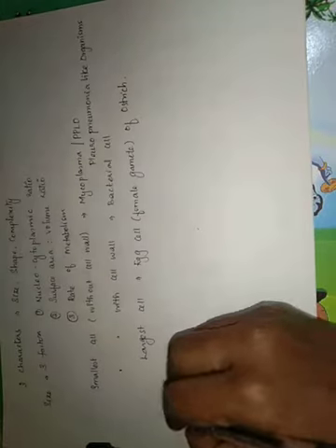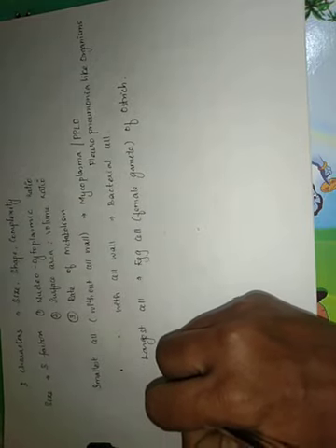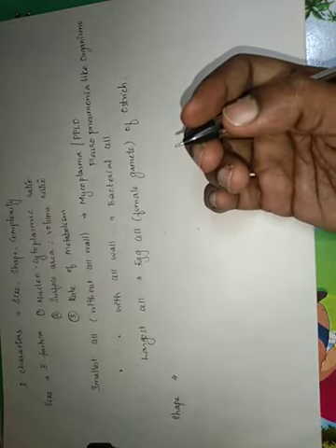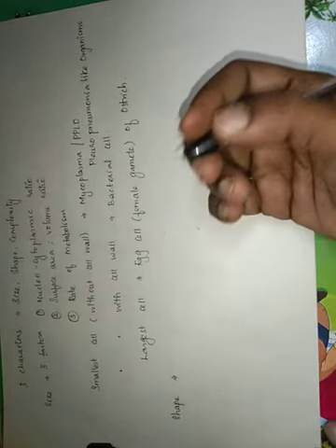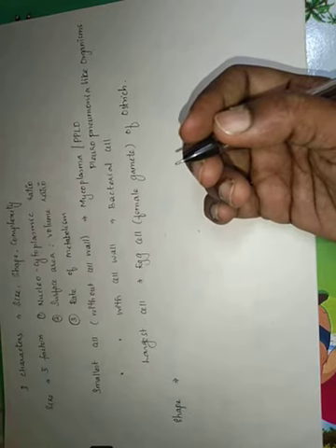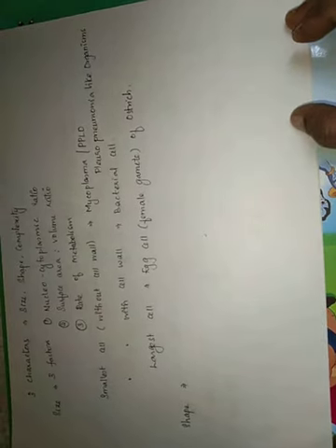The next factor into consideration is the shape of the cell. Shape of the cell is mainly decided by its outer cover. Since plant cells have their cell wall and animal cells do not have their cell wall, plant cells have more or less common shapes, whereas animal cells, they can take up different shapes.